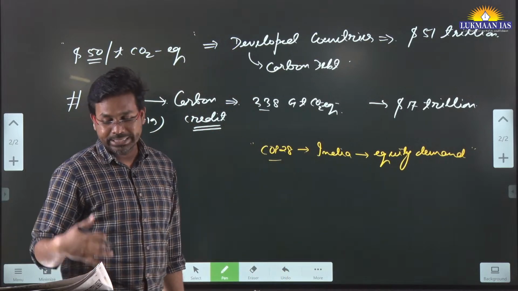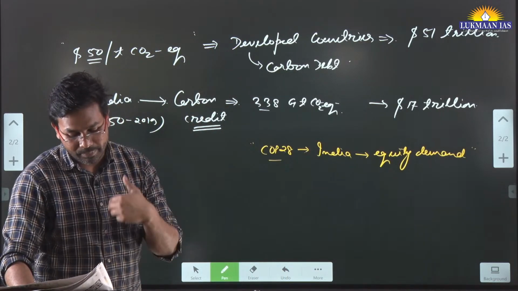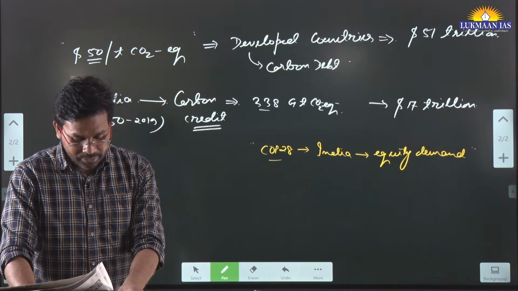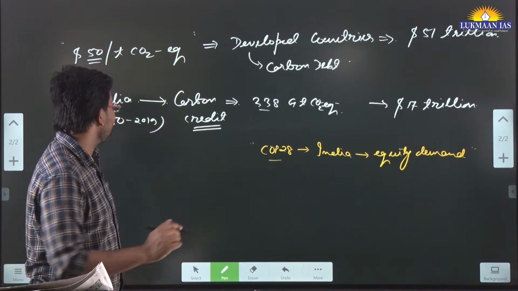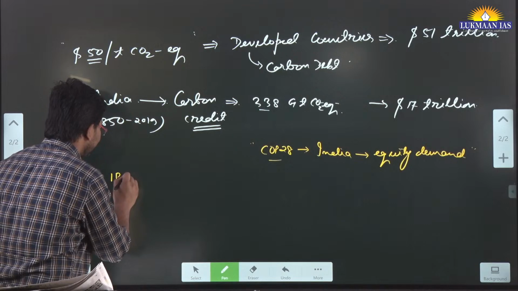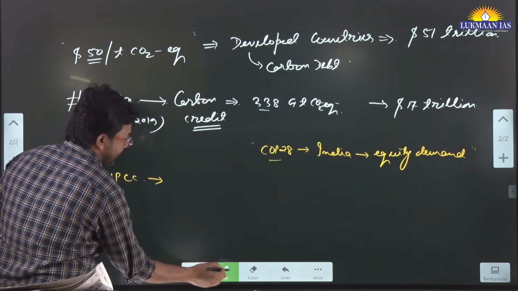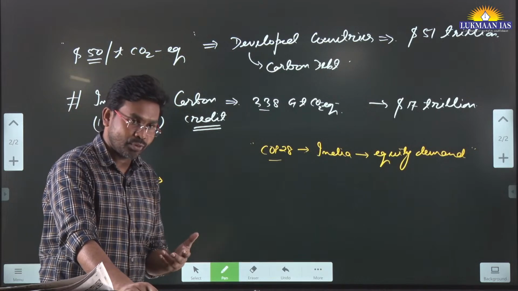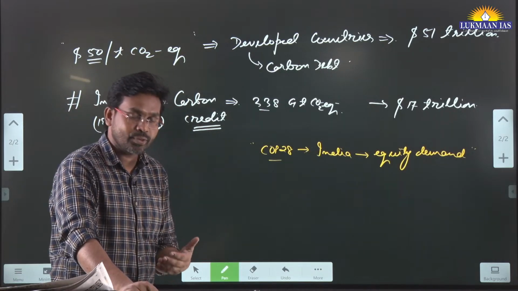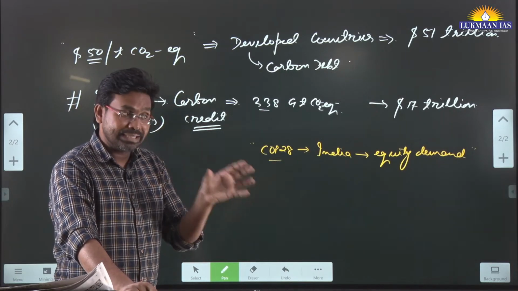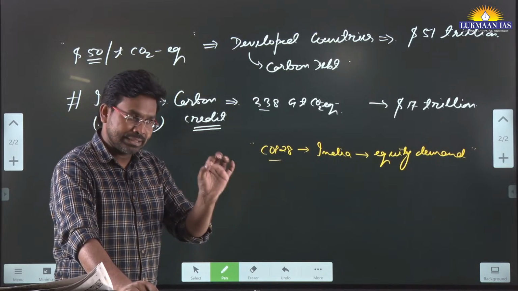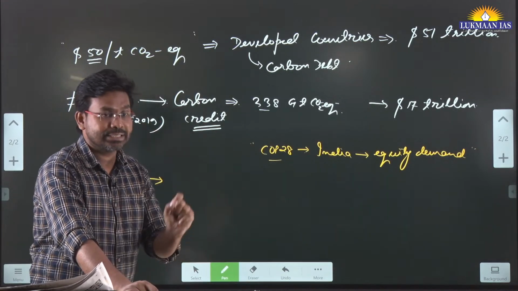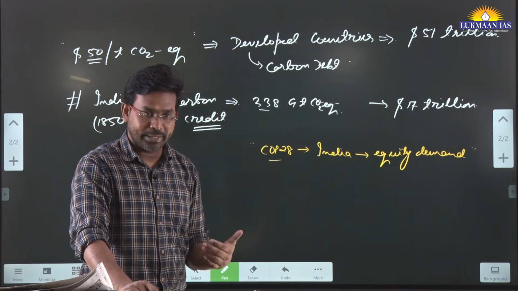And apart from this, in this article they have discussed some other reports as well, the IPCC Assessment Report 6. What is IPCC? The Intergovernmental Panel on Climate Change. They come up with a report known as the Global Assessment Report, and it is the most scientific report, doing scientific analysis of global warming.